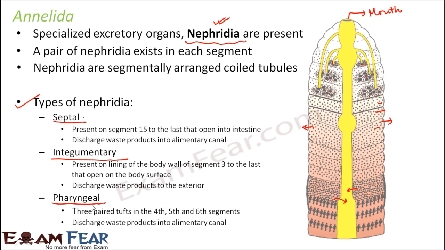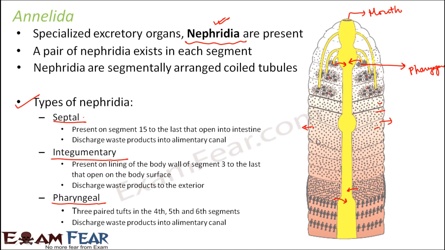And the last one is the pharyngeal nephridia, which are present in 3 paired tufts in the 4th, 5th and 6th segments. So these 1, 2, 3, 4, 5, 6 are the pharyngeal nephridia. Why are they called pharyngeal? Because they are present near the pharynx. They discharge waste products into the alimentary canal. This entire canal is the alimentary canal, that is the digestive tract. So pharyngeal nephridia and septal nephridia throw the waste materials into the alimentary canal, and then the alimentary canal will throw it out in the form of feces.